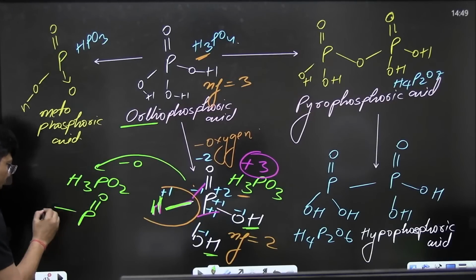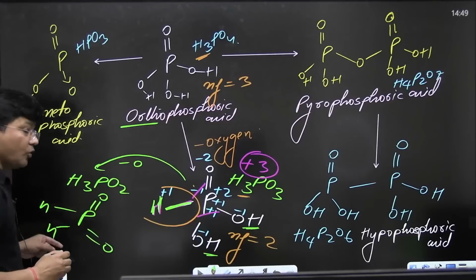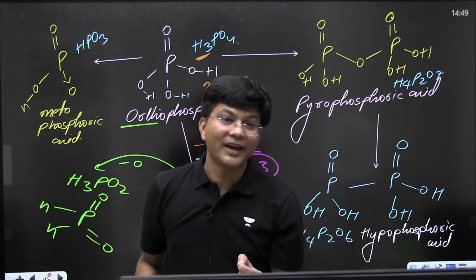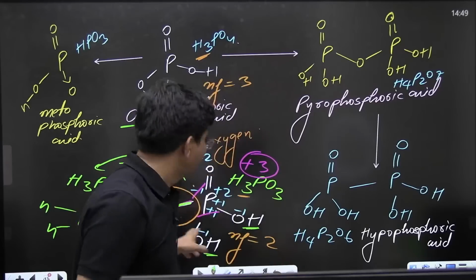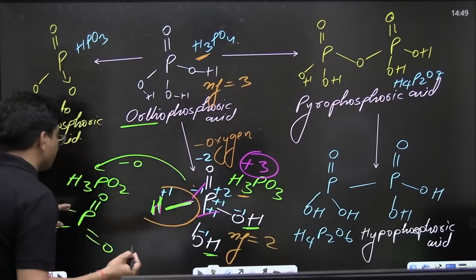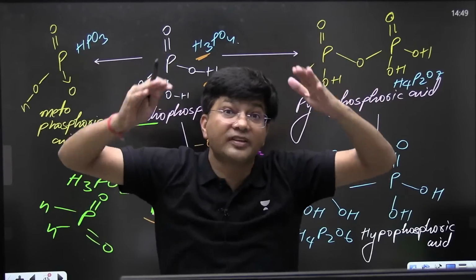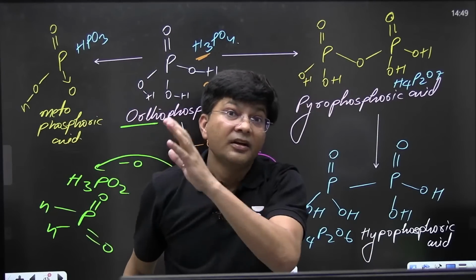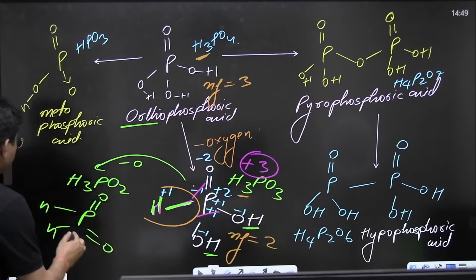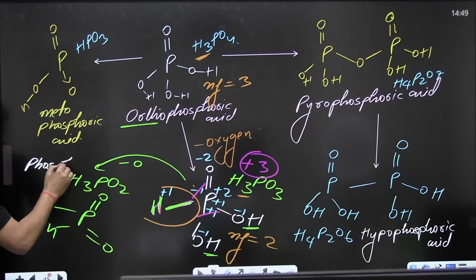P double bond O, H, H. Everyone was saying phosphonic acid, but this is actually phosphinic acid. Remember it. Number of times this question has been asked in the NEET examination.